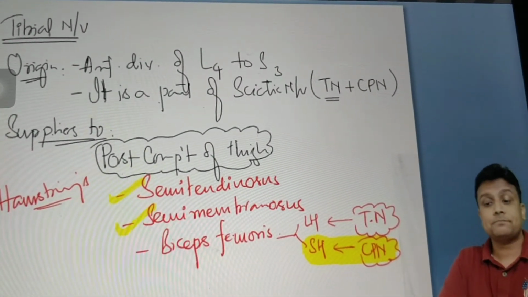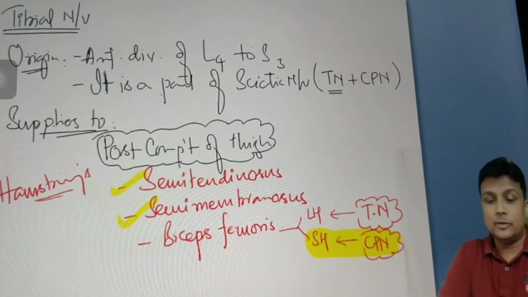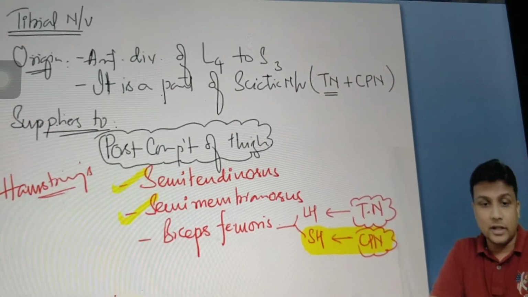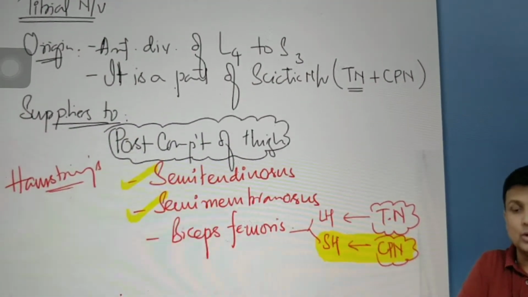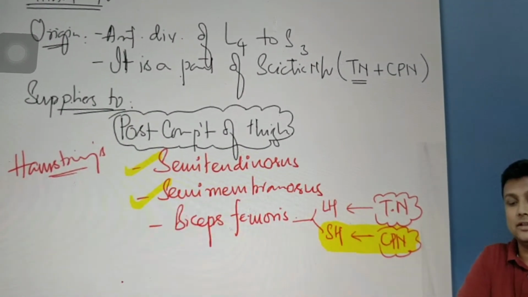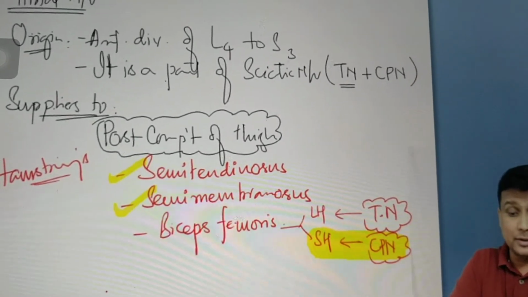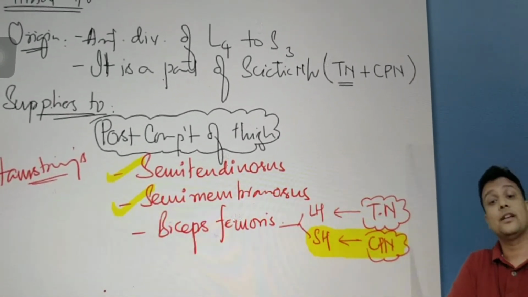But how are you able to tell that adductor magnus is supplied by obturator nerve? Oh, very nice. Adductor magnus is supplied by obturator nerve. You are able to tell that. Why? Because it is in the medial compartment.